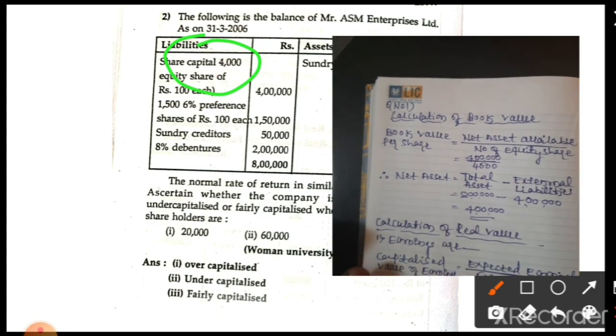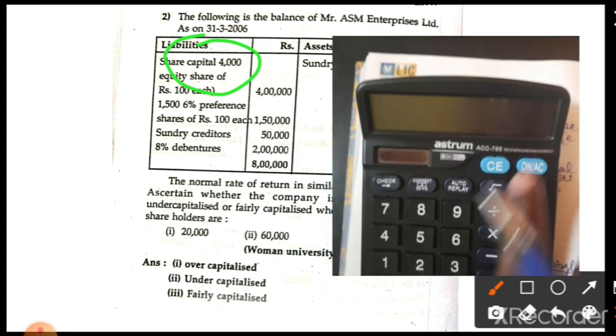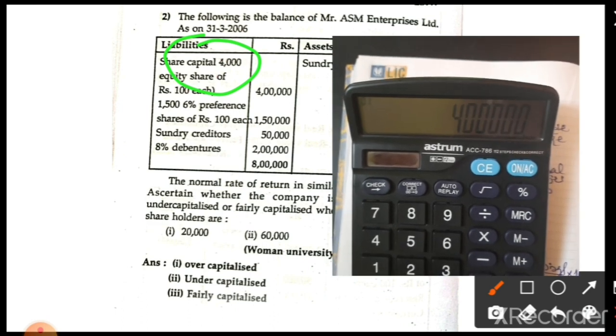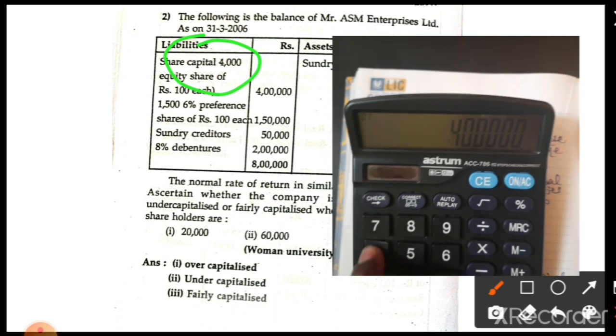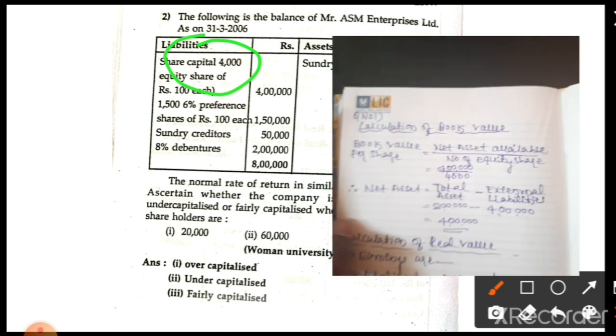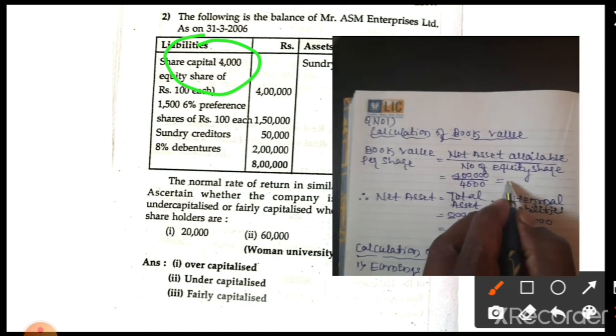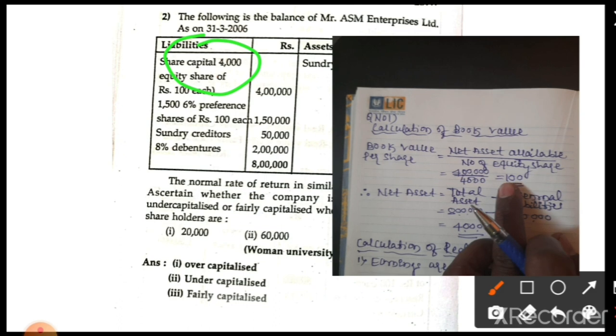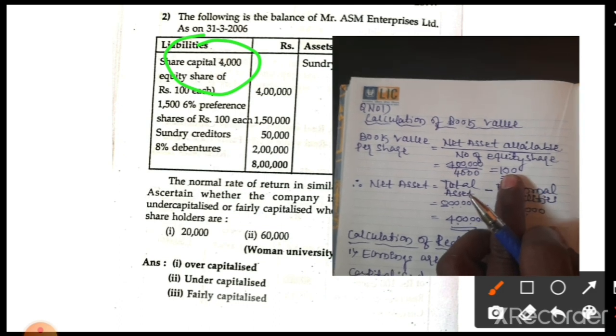So 4 lakh divided by 4,000, the answer is 100. The book value is 100, dear students. Whatever book value we calculated, it remains constant.